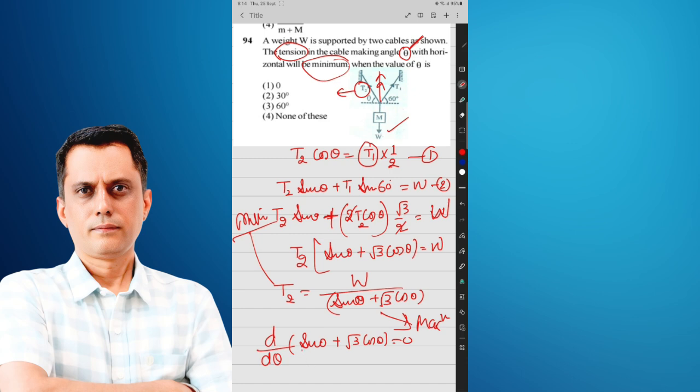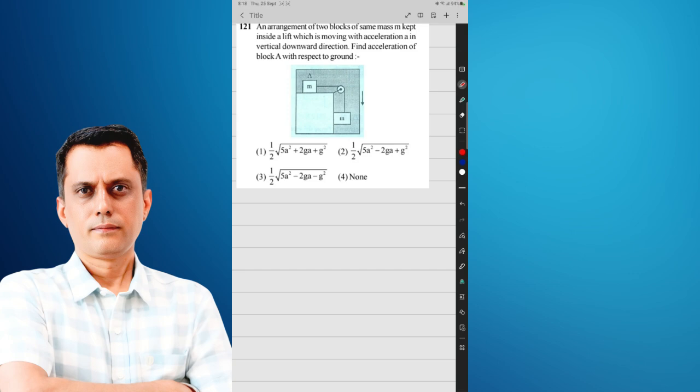Therefore cos theta minus root 3 sin theta equals 0, then tan theta equals 1/√3. इसका तो थीटा का वैल्यू, theta equal to how much? It is 30. इसका तो थीटा 30 होगा तो this term maximum होगा और this term minimum होगा, और यहाँ पूछा टेंशन मिनिमम के लिए थीटा का वैल्यू, then theta equals 30. Second option is correct.